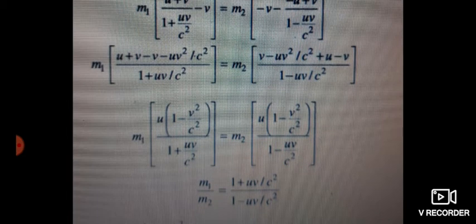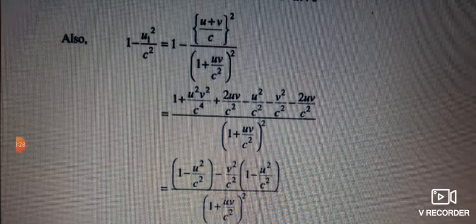Now, if we take the ratio of m1 by m2, because u into 1 minus v square by c square on both sides gets cancelled, the ratio of m1 by m2 is equal to 1 plus uv by c square divided by 1 minus uv by c square. This is equation number 4.